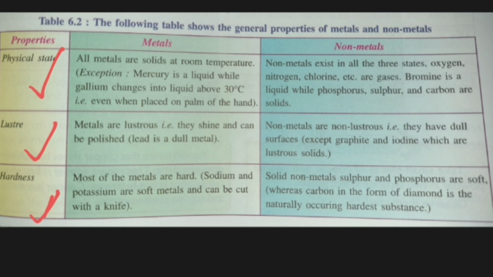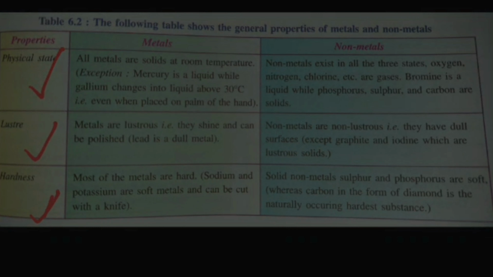So you can't say that all non-metals are not hard, because diamond is the hardest non-metal, but for the others you can say easily that non-metals are usually not hard.